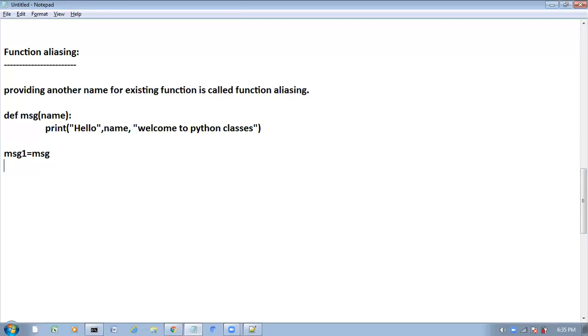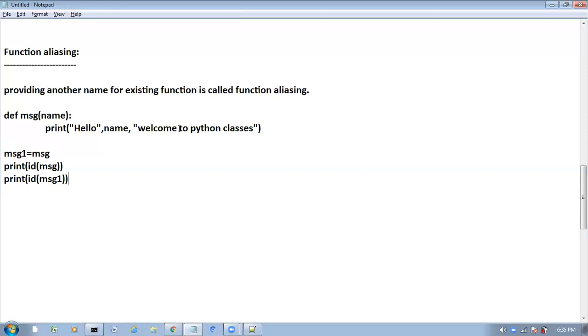See here, print id of message, and next print id of message1. For both it will return the same address. Why? Because the function object is only one, and for that existing function I am providing another name. Suppose at your homes, you may have nicknames like Chinny, Bunny.